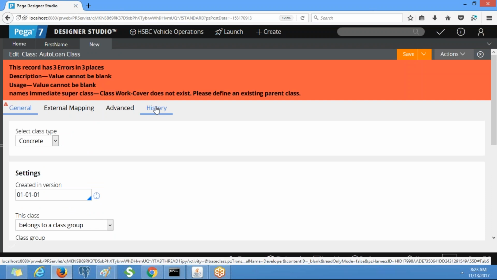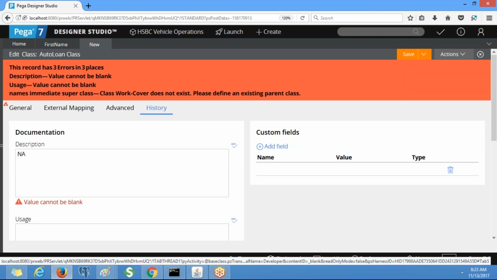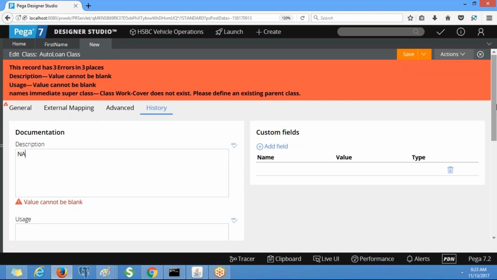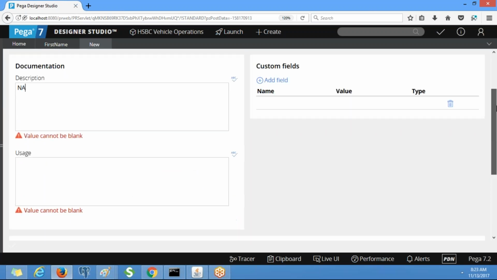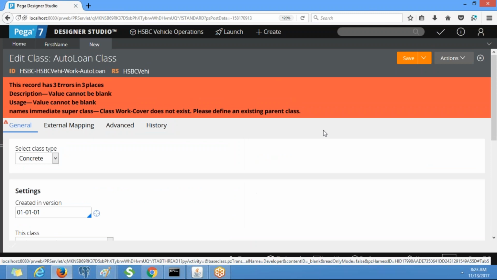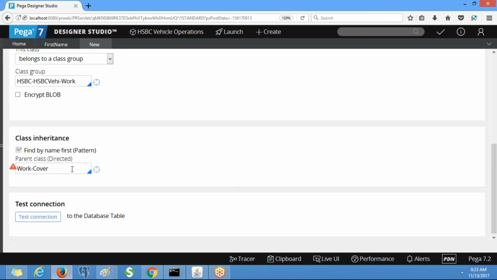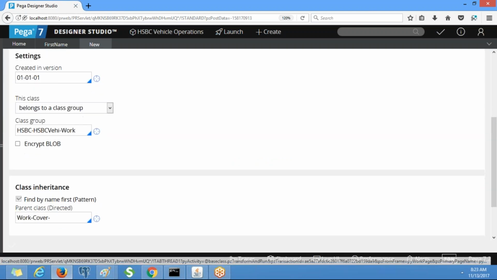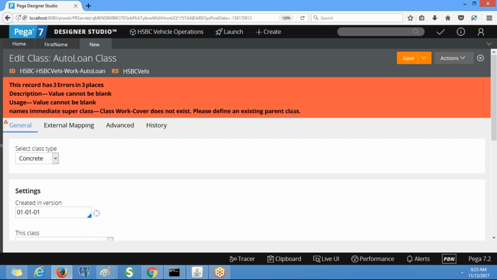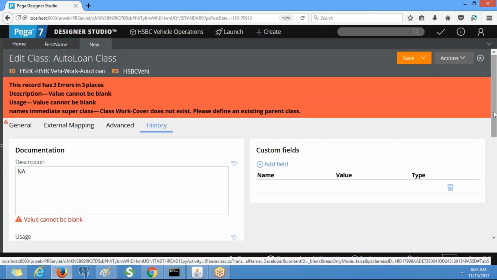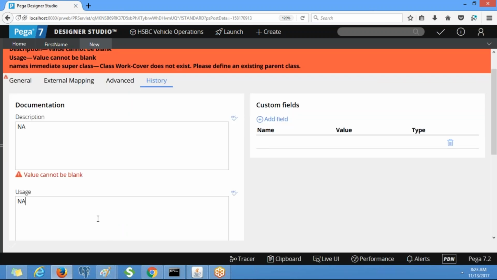Here we need to give the class work dash cover dash. Yes, we need to give the dash. And this description is mandatory, description and usage.